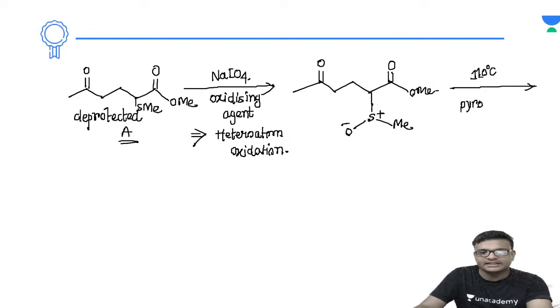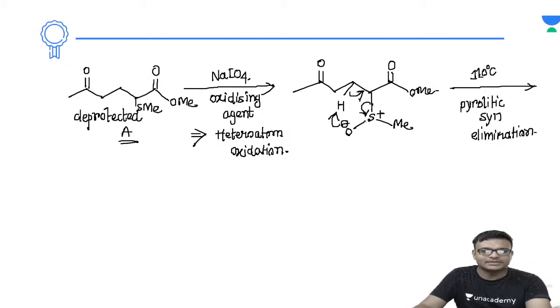So at 110 degrees centigrade, this will lead to the pyrolytic selenoxide elimination reaction. Because of this pyrolytic elimination reaction, O minus will be abstracting this proton, forming the double bond, and the positive charge of the selenium has been neutralized.